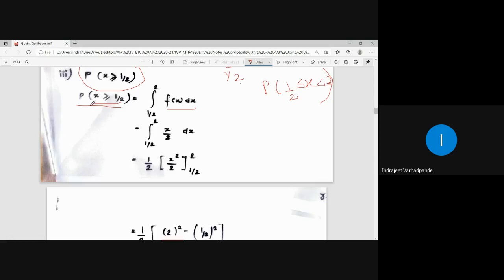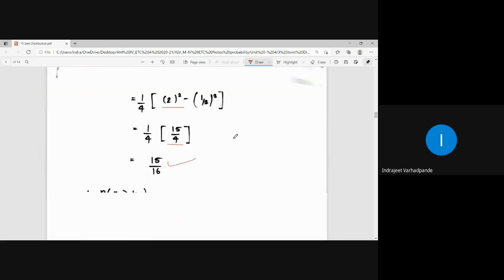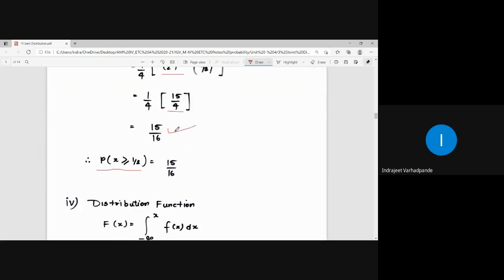So what did I do here? x greater than or equal to half means it is greater than half but less than 2. So this is the integration to be done between half to 2 for x by 2 as the given function. Clear? So this particular answer is also less than 1. In 15 by 16, the denominator is greater than the numerator and therefore we get the value as less than 1.